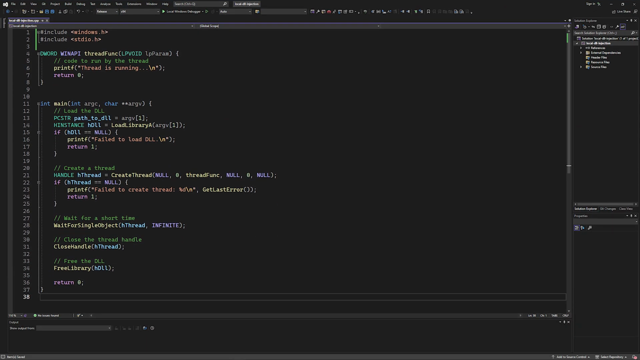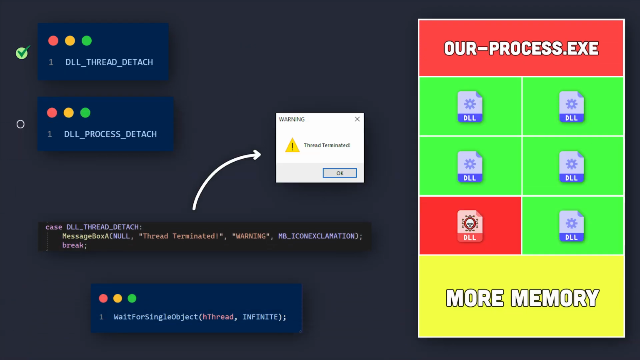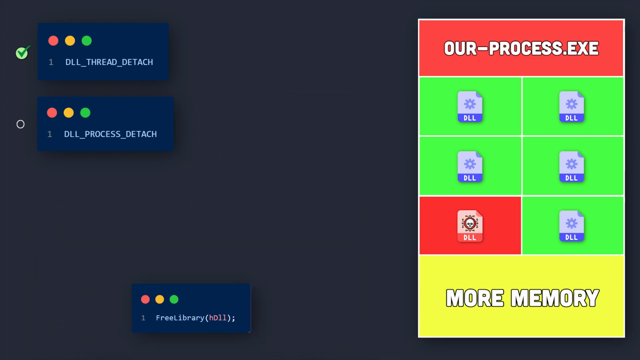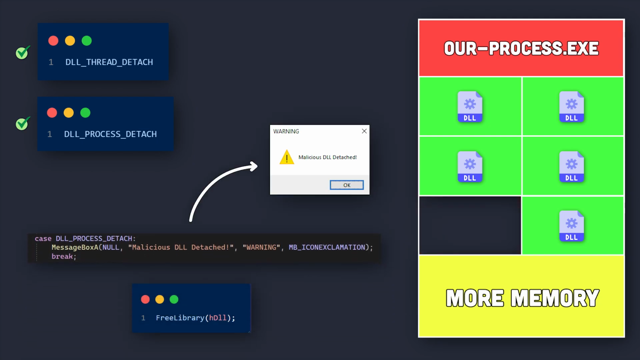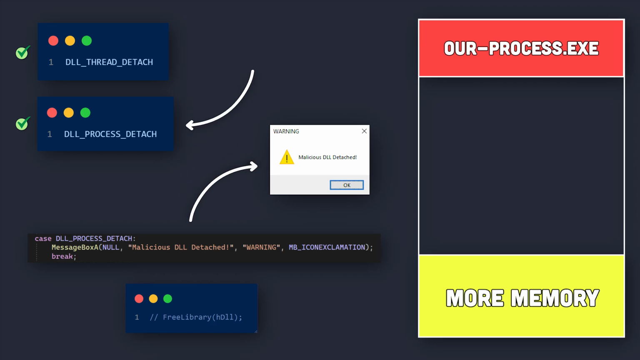This API halts the execution flow of the program until the specified thread returns or terminates. Once the thread terminates, the callback will be triggered and its message box API will run. Finally, we use the free library API to unload our malicious DLL and trigger the last callback. We can even comment out this API since the process will free all loaded modules or DLLs when it's about to terminate, which will trigger this callback for us.